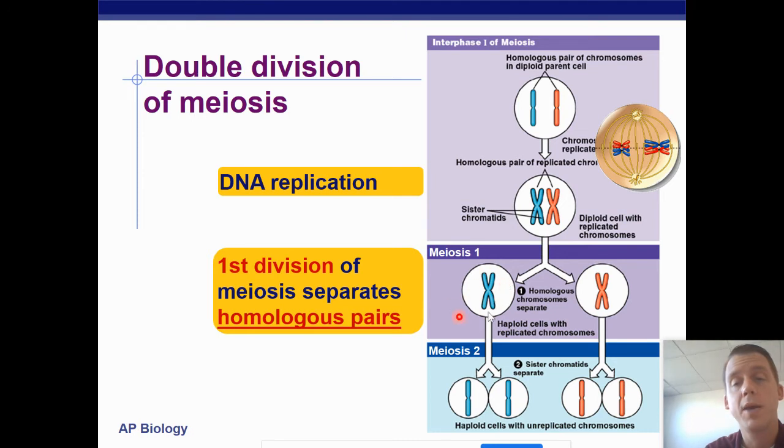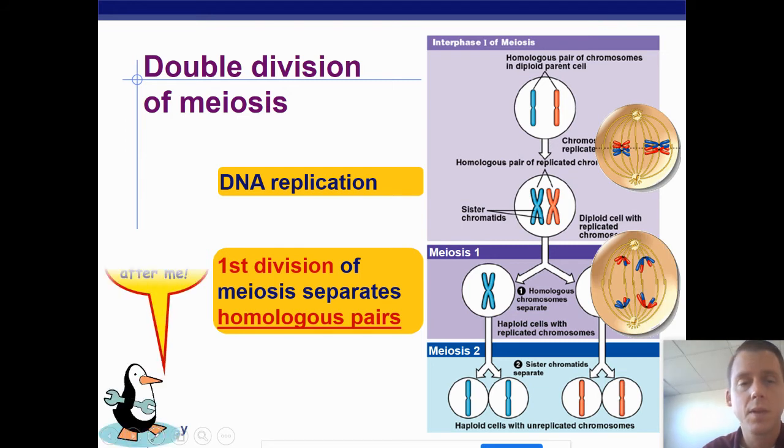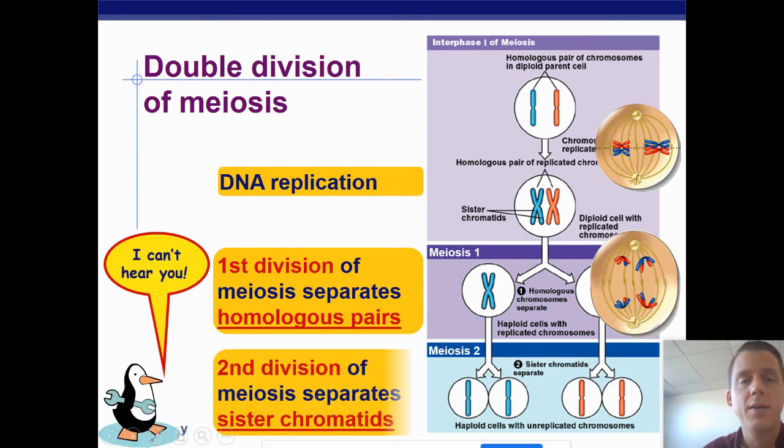One part of the pair in one cell, another part of the pair in the other cell. All right, and then we have our second division, or meiosis 2, which is then going to separate the sister chromatids in each cell. So the sister chromatids will get placed into different cells. That is the second cell division.